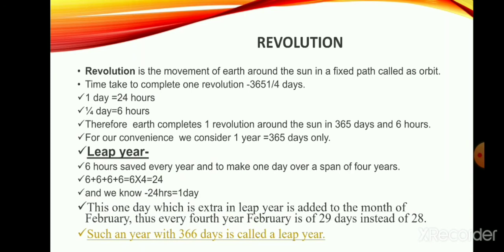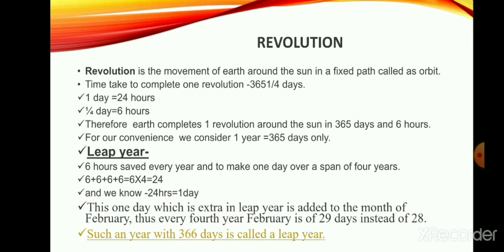Next, we will talk about revolution. Revolution is the movement around the sun in a fixed path, and as we know it takes 365 days and 6 hours to complete one revolution, and because of this it causes the phenomenon of seasons.